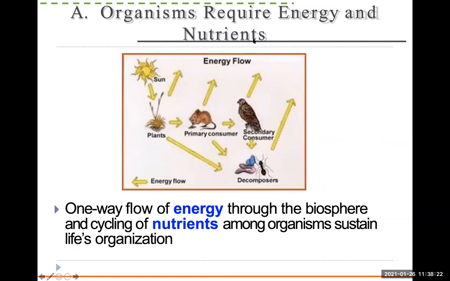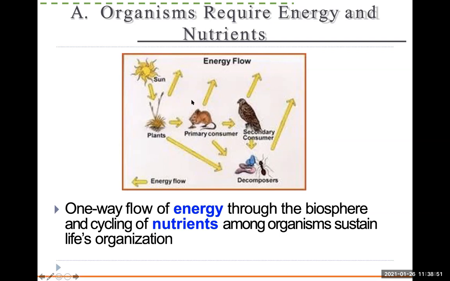Okay, so next thing we're going to talk about is nutrients and energy. I want you to make note of two things. Energy is one-way flow. Nutrients recycle. So energy, most of it comes from the sun, flows through the plants, primary consumers, secondary consumers, so herbivores and carnivores, and then decomposers. At every step, some of it gets lost in the environment, but it's one-way flow. From decomposers, it's not going back here.